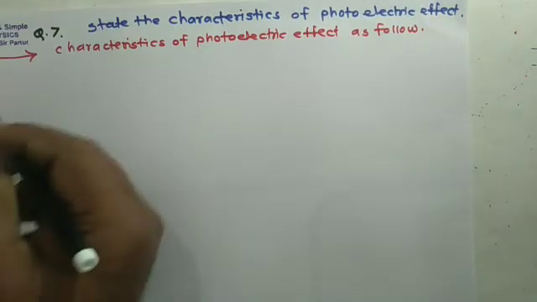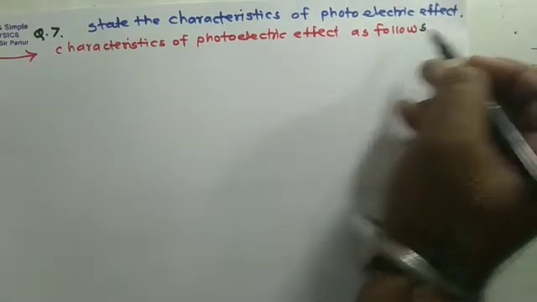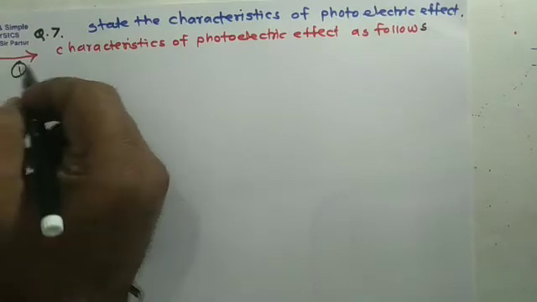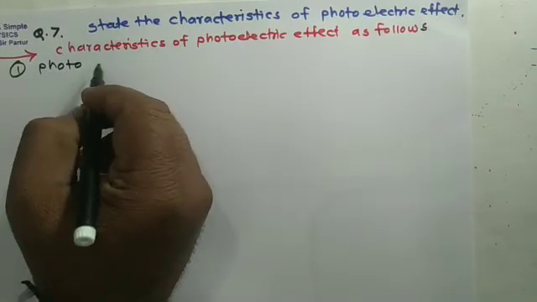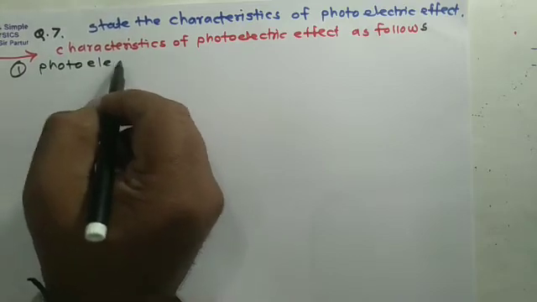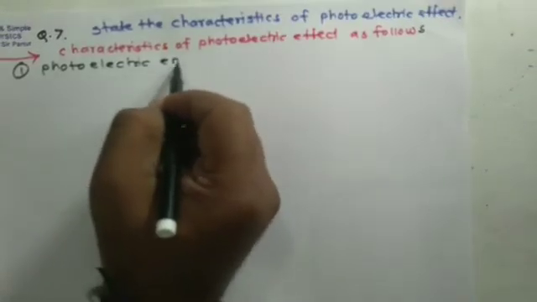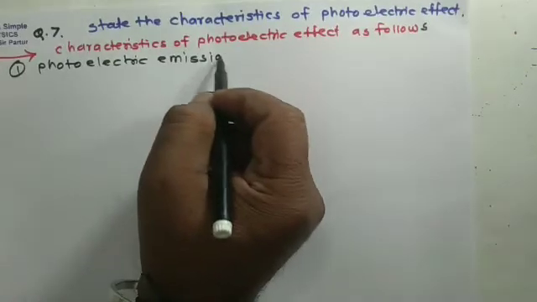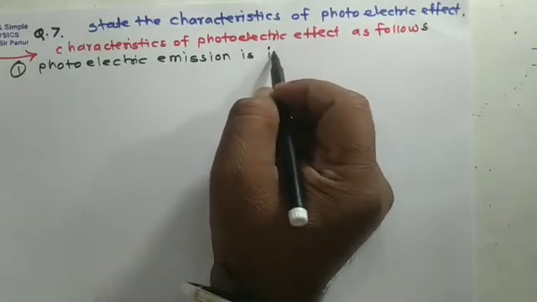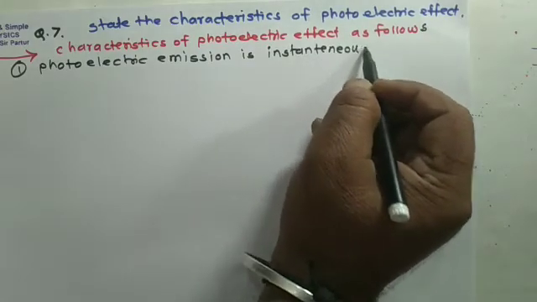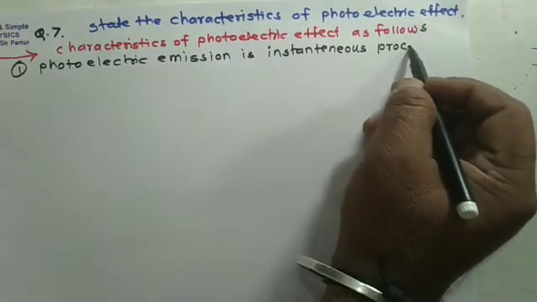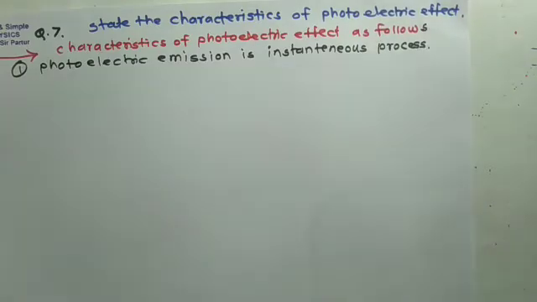The first characteristic will be: photoelectric emission is an instantaneous process, or we can say an instant process.